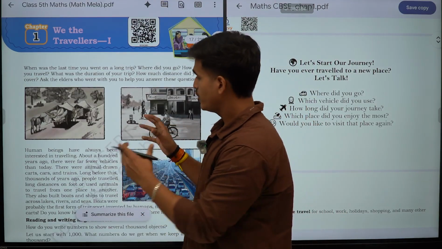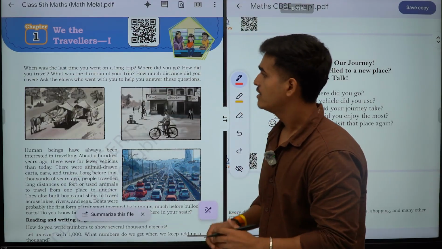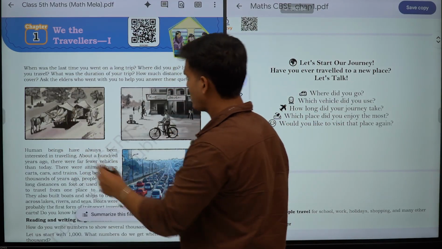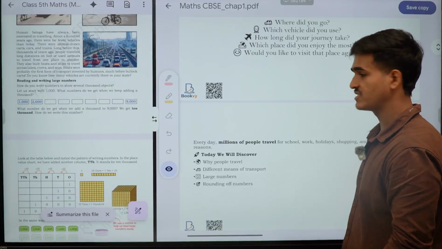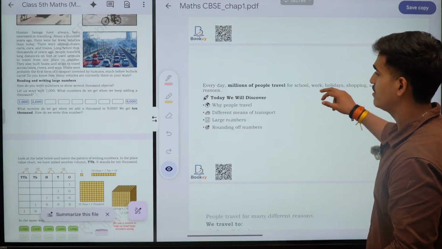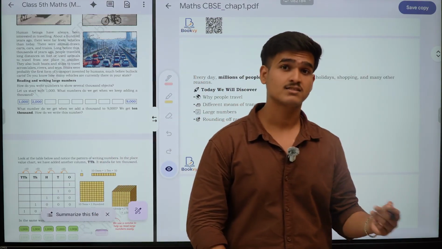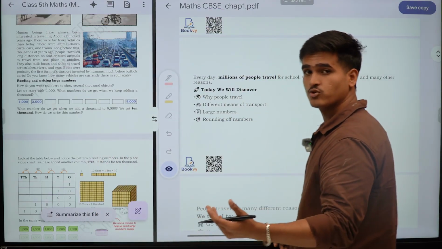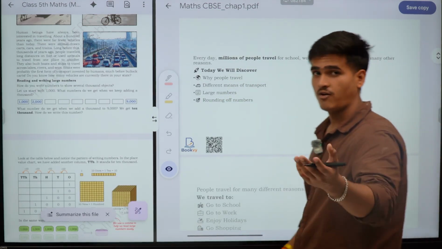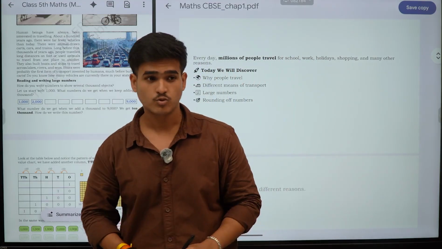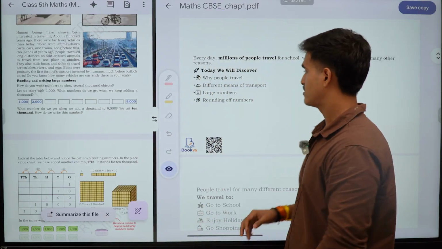In this picture, you will see that in the previous decade, before 100 years back, the people used to travel with the bullock cart, cycles, walking and all. If you see the modern generation, we travel with many aeroplanes, aircraft, trains, bullet trains, cars, etc. We have many sources for traveling, right? So every day millions of people travel for school. Of course, you are studying in class 5th, so you travel for school, your father travels for work, and everywhere people go traveling with some purpose, right?